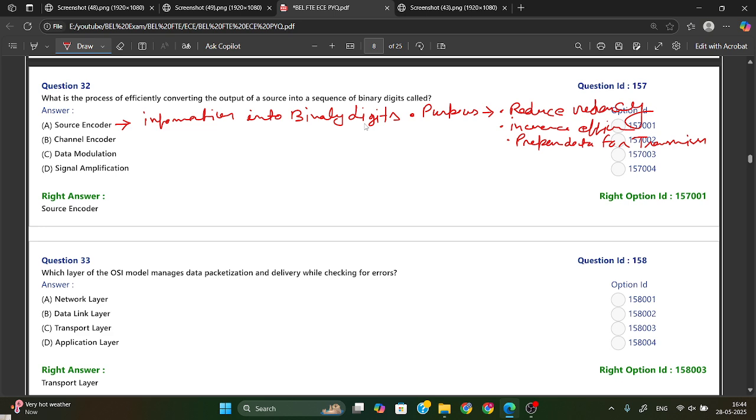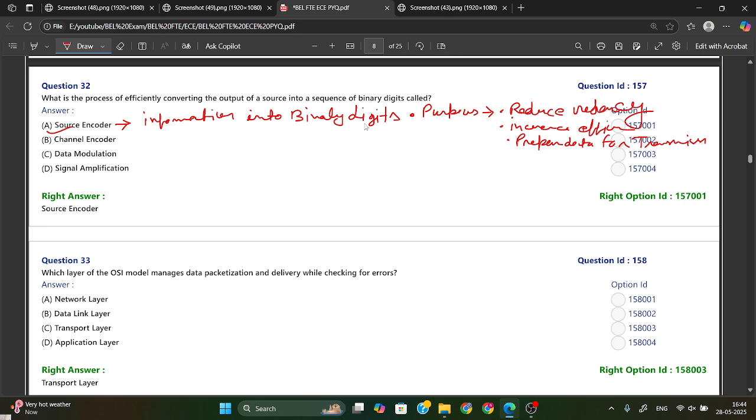Just remember this point. What is the purpose of source code? It will reduce redundancy, increase efficiency, and prepare data for the transmission. Okay, and it converts information into a binary digit. So option A is your right answer.